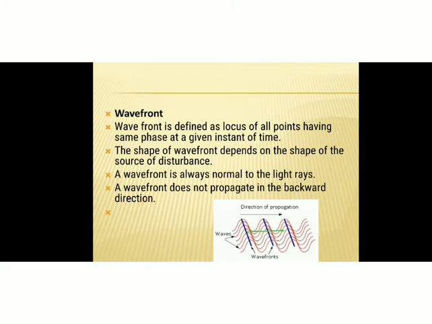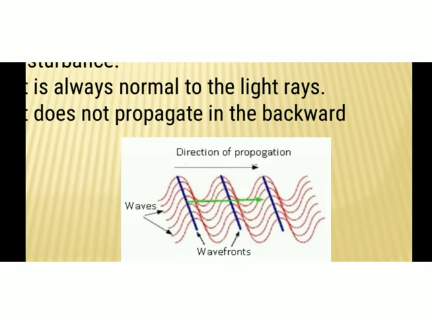So what do you mean by wavefront? Consider this figure. Here you can see so many waves, right? And can you see this blue color line? This blue color line joins all the waves at the same point. That means the peaks of all the waves are joined by this blue line, and this forms the wavefront because all the particles present in the peak of these waves are in same phase. So wavefront is an imaginary line joining all the points on the waves which are in same phase.